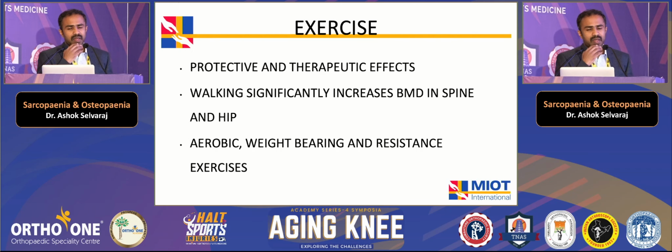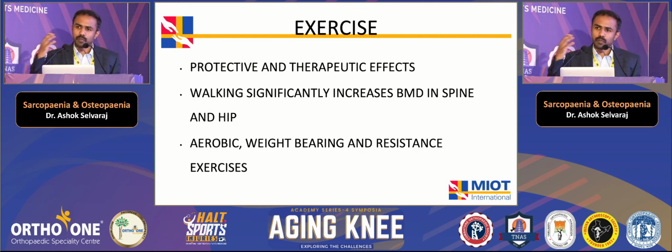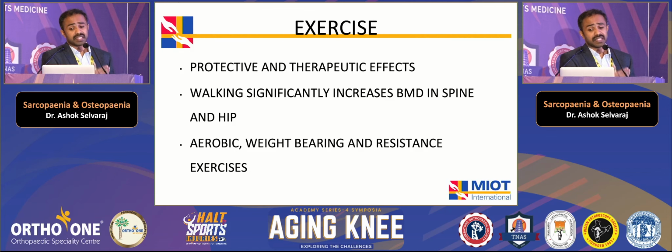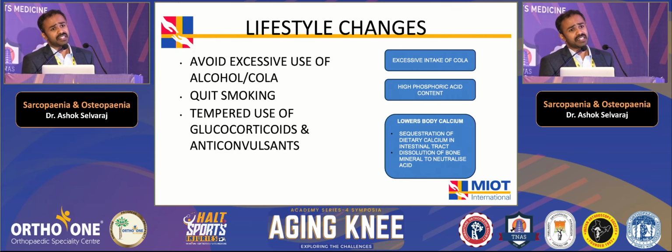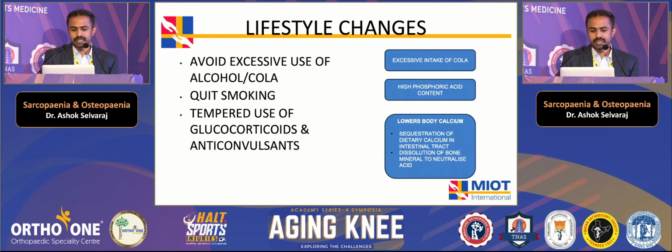Like I said, exercise has a protective effect on both bone and muscles. Walking increases the BMD in the spine and hip, and it is also important to do aerobic and resistance exercises. For lifestyle changes, they should avoid alcohol, cola drinks, and smoking. Cola drinks have a high phosphoric acid content. This sequesters the dietary calcium and prevents it from getting absorbed. Also, calcium is dissolved from the bone to neutralize this acid, which causes bone demineralization.